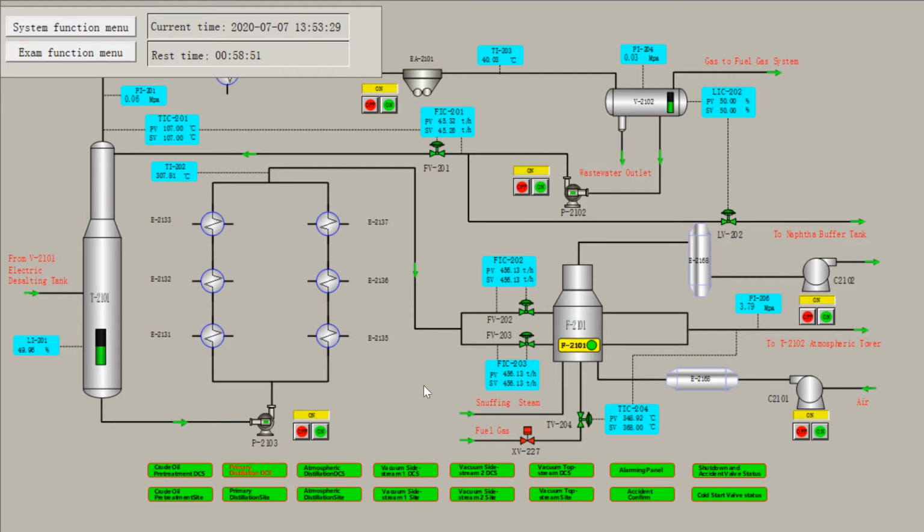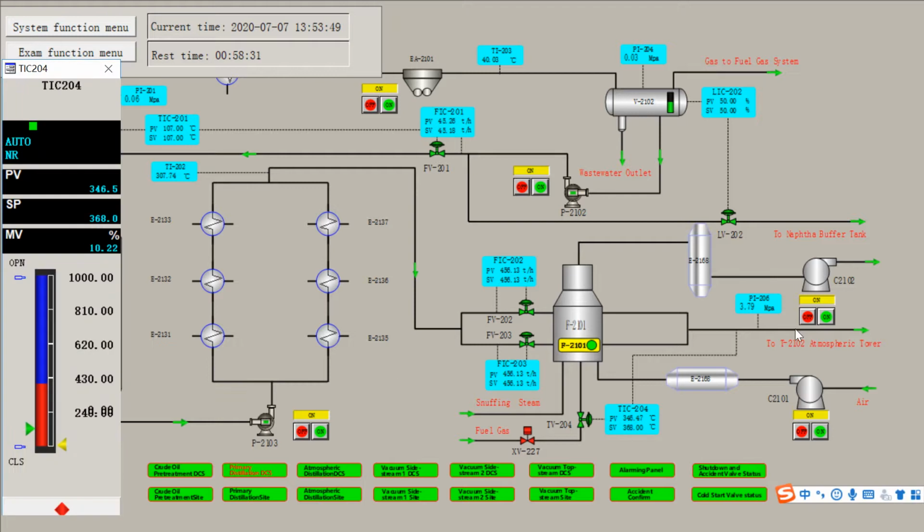Then we can report on the monitor that the inlet solenoid valve XV227 for the fuel gas in the atmospheric furnace has been closed. Then we will close the inlet regulating valve TV204 of the fuel gas in the atmospheric furnace.